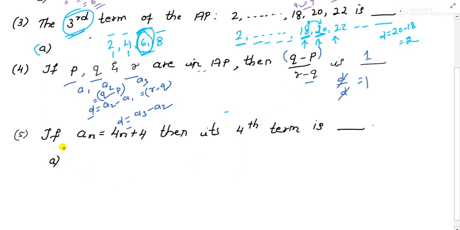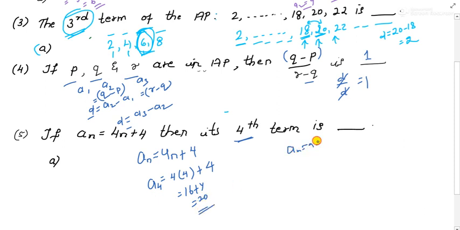Now coming to the next question. If a_n equals 4n plus 4, then find the fourth term. If they give a question like this, at the place of n directly put 4. So 4 into 4 plus 4, 16 plus 4 equals 20. You don't have to use the formula a_n equals a plus (n minus 1)d, here a plus 3d. No, this is the formula used when you are given a and d. This is the general formula, but sometimes they will give a_n themselves, and you have to follow that in that particular question. So I hope it is clear up to here.